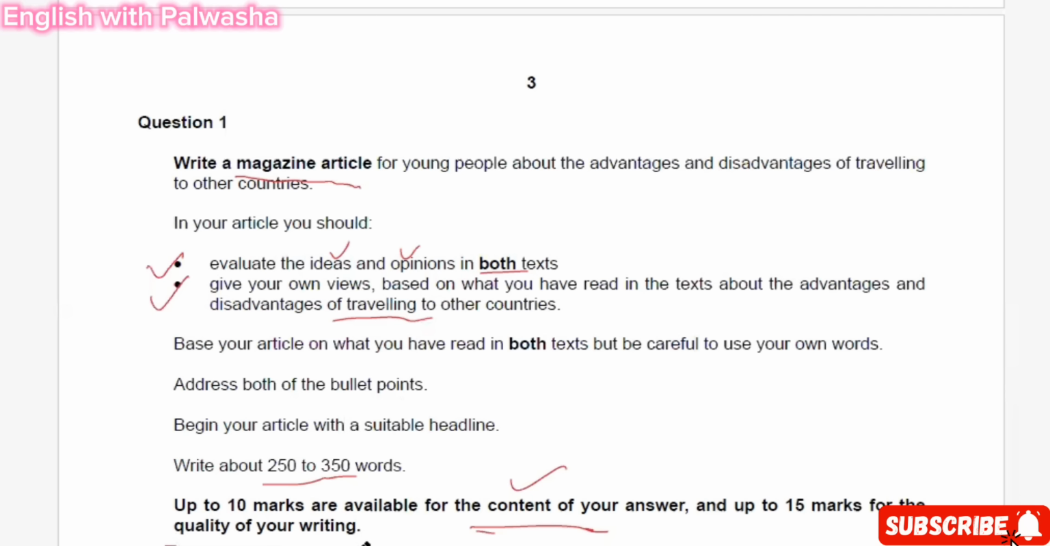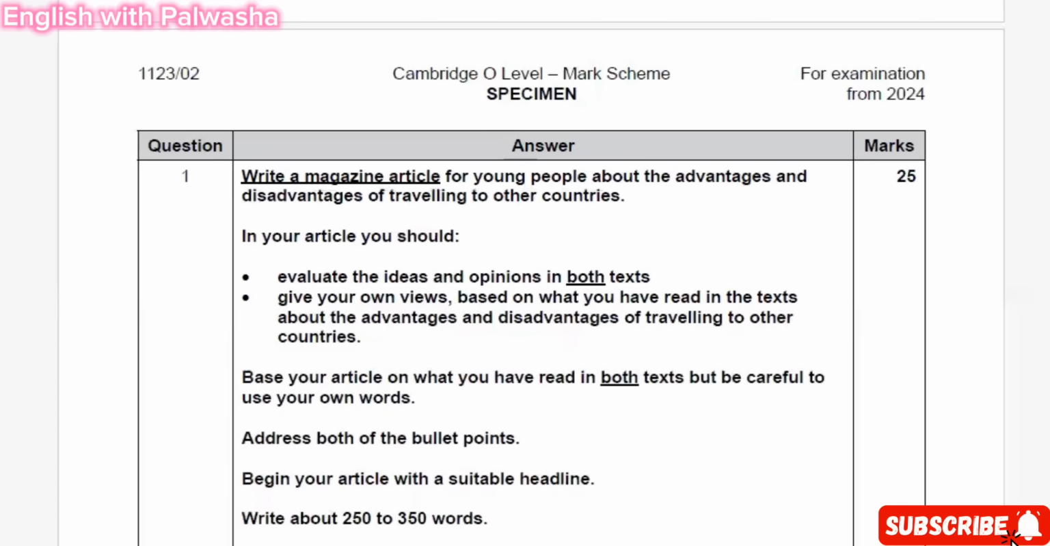15 marks for the quality of your writing. Quality of your writing includes your structures, your grammatical errors, your information, and your extraction from the text. How are you going to formulate it in the form of sentences? Okay, now let me just screen share once again with you, explaining from the specimen paper marking scheme.